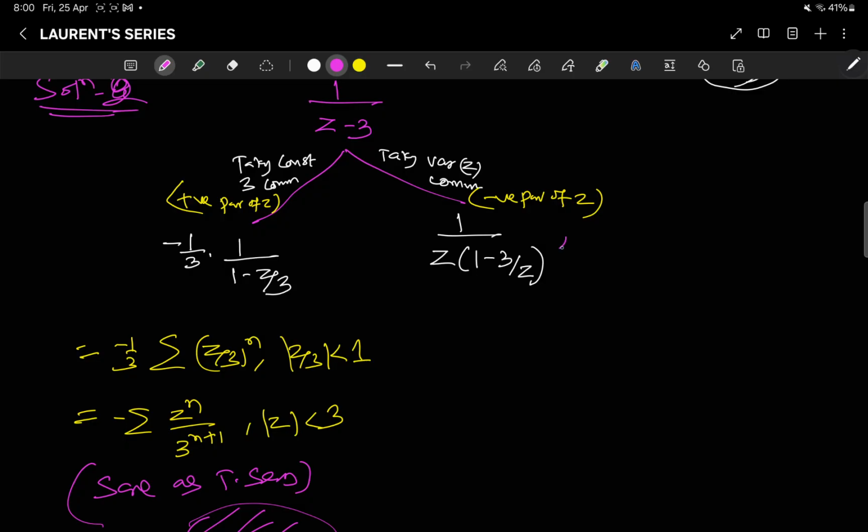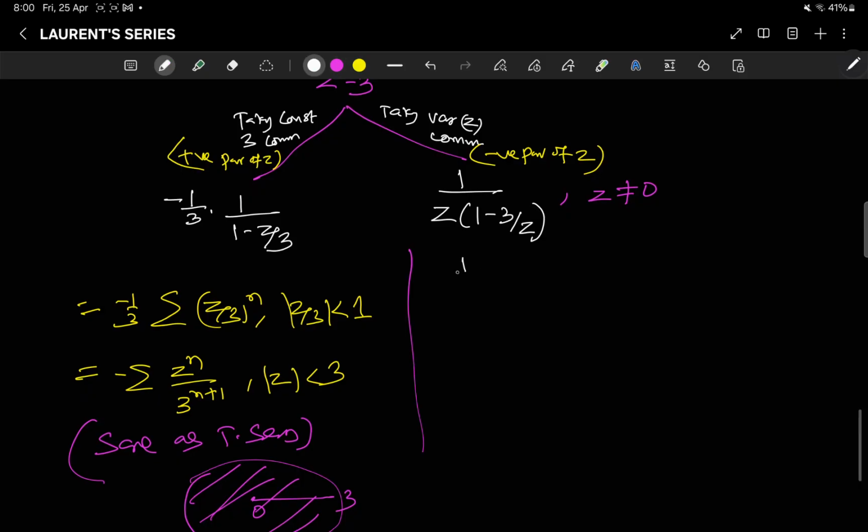It will not work, so z cannot be 0 here because z is in the denominator. So what will be the series here? You can write it as 1 by z into 1 by 1 minus 3 by z. So it is of the form 1 by 1 minus z. You will be able to write it.